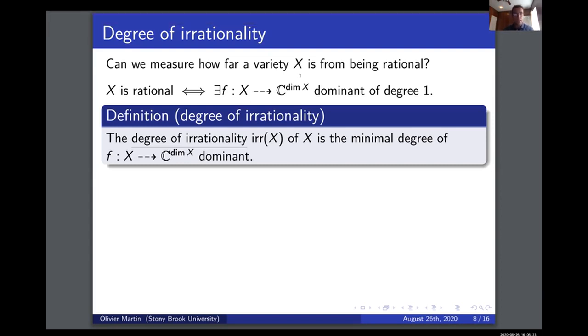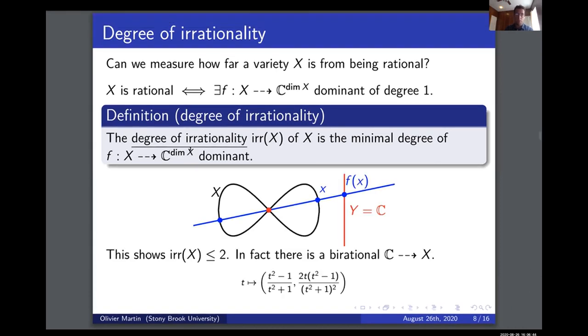So this suggests that instead I could look at the existence of rational maps of higher degree. If I don't have a dominant rational map of degree 1, maybe I have one of degree 2 or of degree 3. So maybe somehow I have a low degree dominant rational map to a complex space of the same dimension. So we're going to call the degree of irrationality of X the minimal degree of a dominant rational map to a complex space or projective space. It doesn't matter so much.